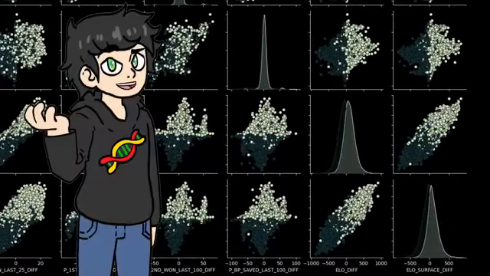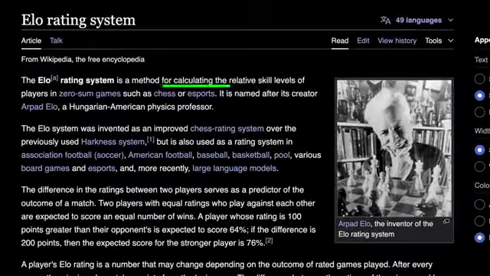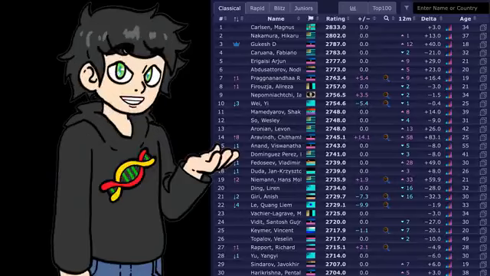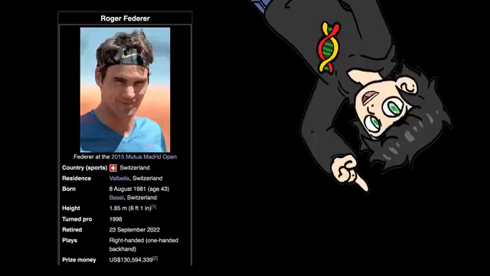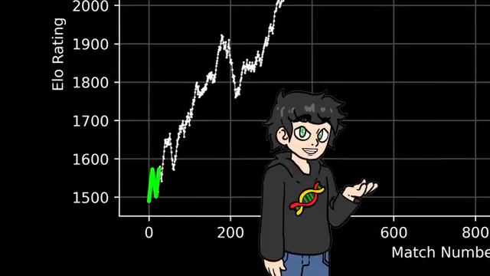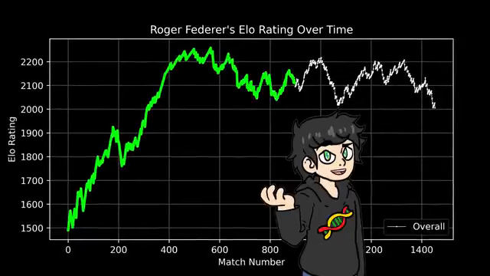So let me show you how I calculated this. The ELO rating system is a way to approximate a player's skill level. It's most commonly used in chess, but I decided to apply it to my tennis dataset. Let's take Roger Federer as an example. At the start of his career, his ELO rating was around 1500, pretty average, but as he kept winning matches, his rating skyrocketed, eventually becoming one of the greatest players of all time.